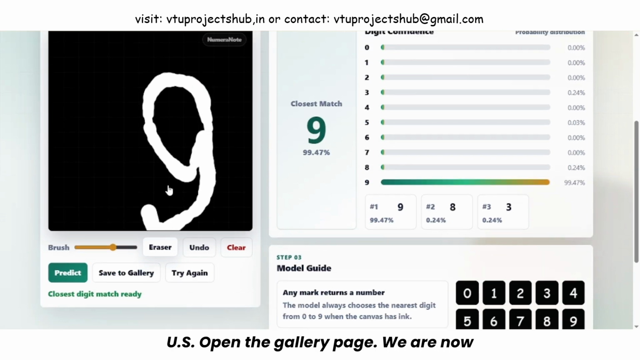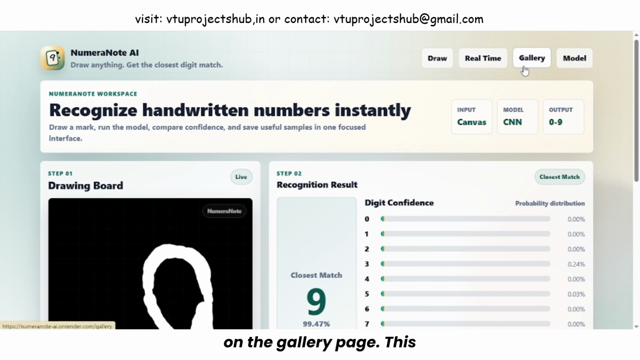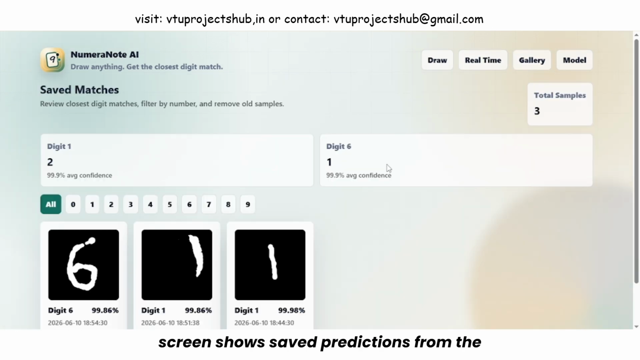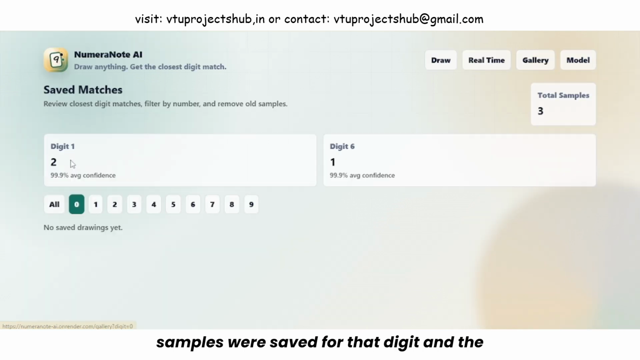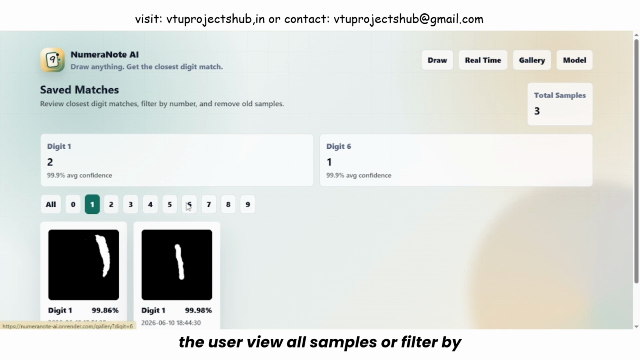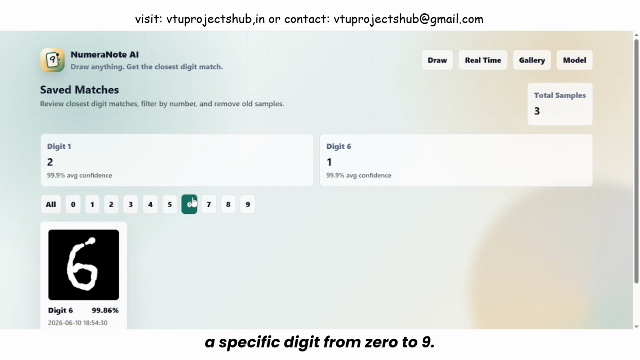Next, let us open the gallery page. We are now on the gallery page. This screen shows saved predictions from the SQLite database. At the top, the user can see the total number of saved samples. If saved data exists, the page also shows summary metrics grouped by digit. Each metric displays how many samples were saved for that digit and the average confidence. The filter row lets the user view all samples or filter by a specific digit from 0 to 9.